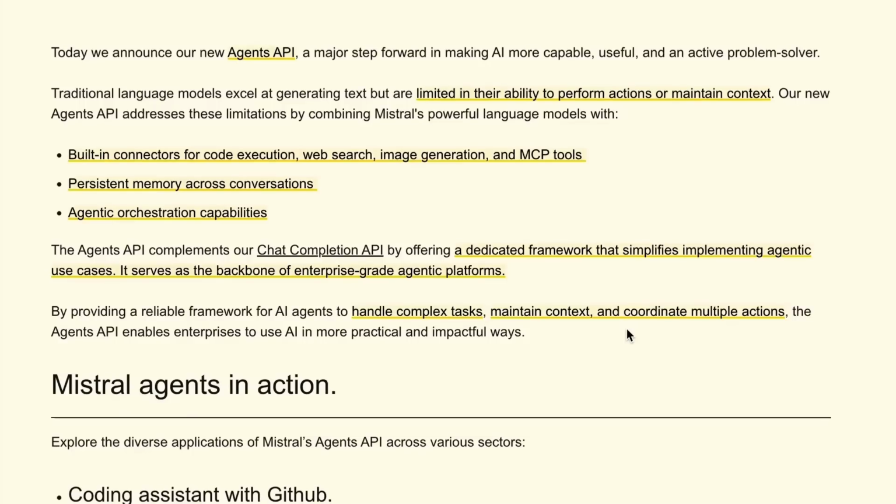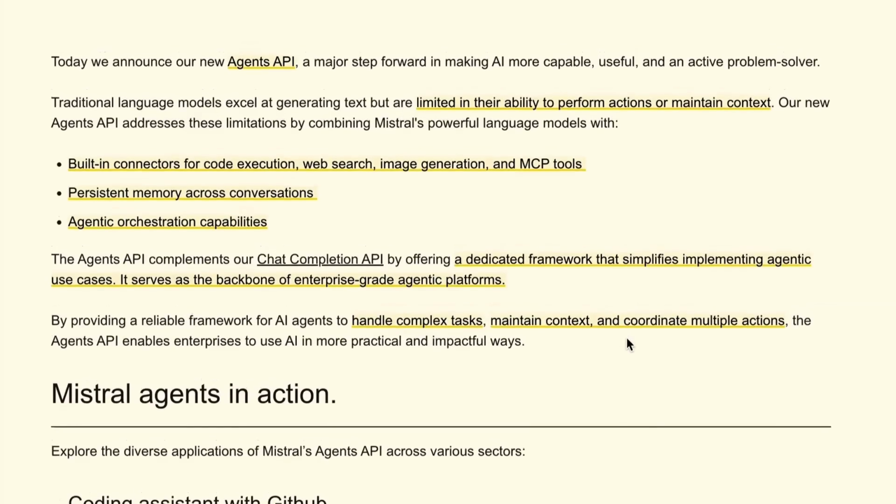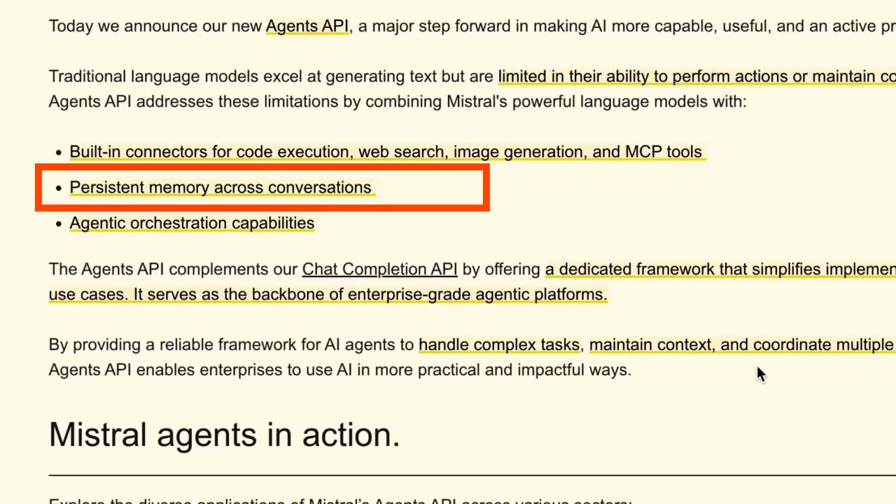Okay, so what has the Agents API on Mistral actually got, and what makes it different? Well, first off, one of the key things that I see as being a big advantage here is that they talk about having this persistent memory across conversations. So while you can have the agents do typical agentic things, you can also have this memory that you pass around, which has always been one of the frustrating things with many of the frameworks, that it can be just tedious to work out, okay, how are you going to do the memory from this? And how is this agent going to transfer part of its memory across, etc.